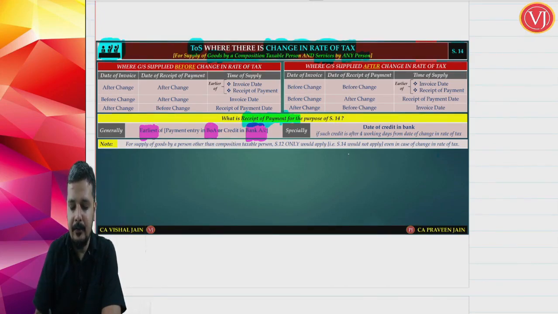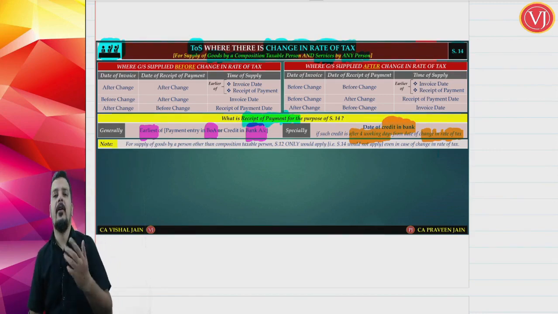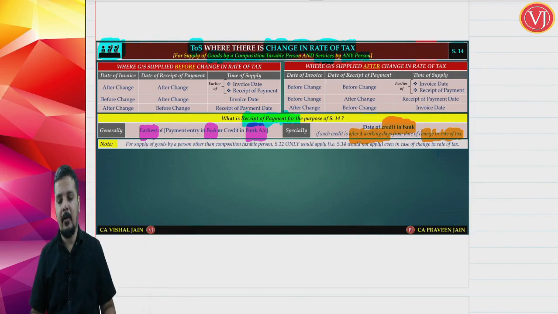If at all you are talking about, first there is a book entry, payment in books, followed by change in rate of tax, followed by your credit in bank account. And if such credit in bank account is after 4 working days from the date of change in rate of tax, then you are talking about a scenario where your date of receipt of payment is credit in bank account.